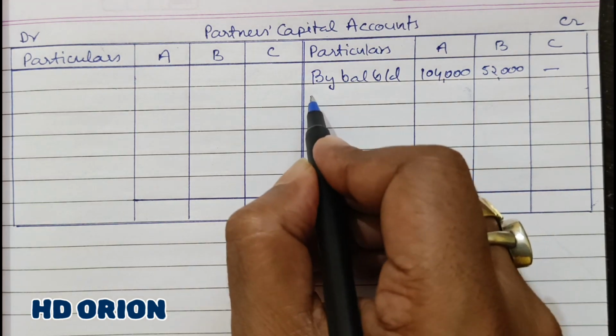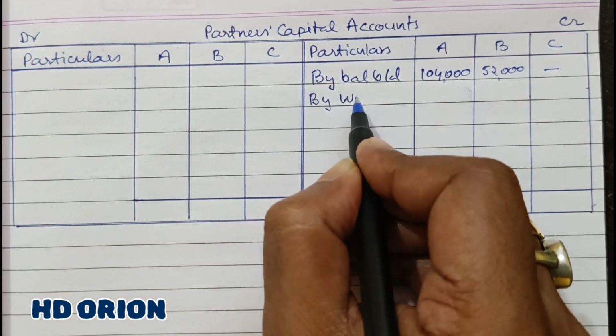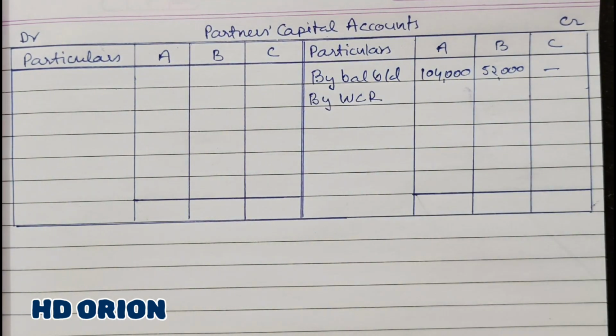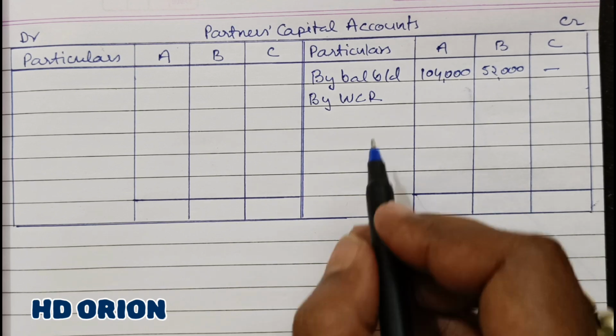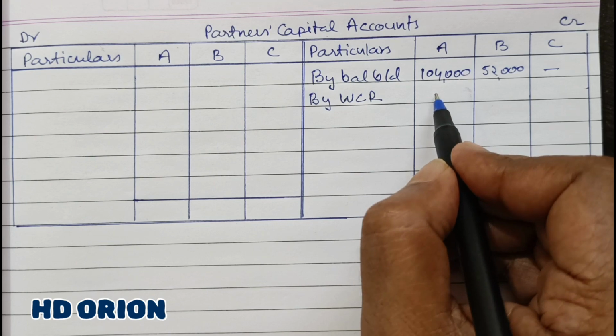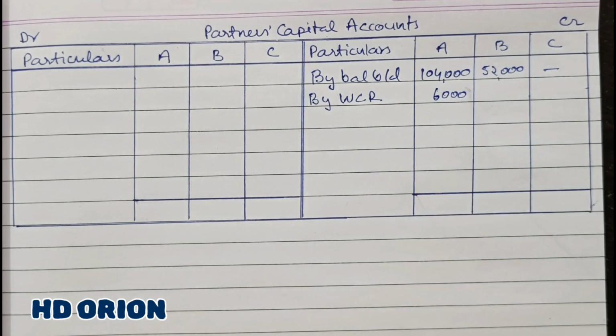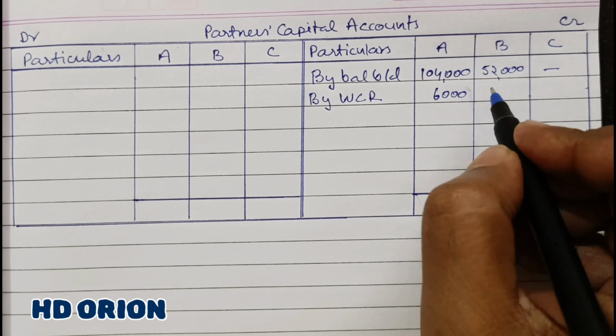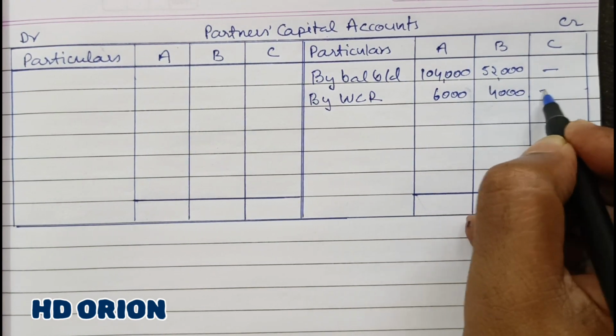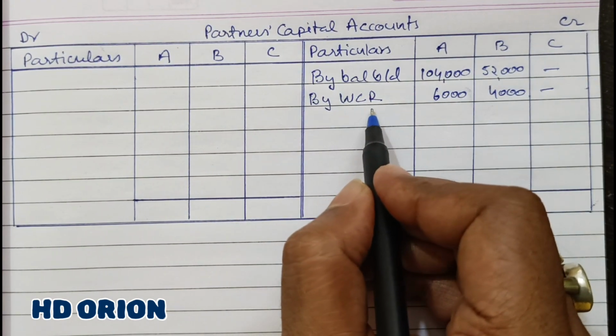Then there is workmen compensation reserve, against which there is no claim in the question. So the entire amount 10,000 will be given to them in their old ratio. So 10,000 in 3:2 will be rupees 6,000 and 4,000. So this is workmen compensation reserve.